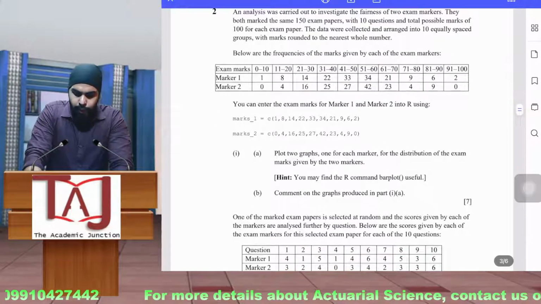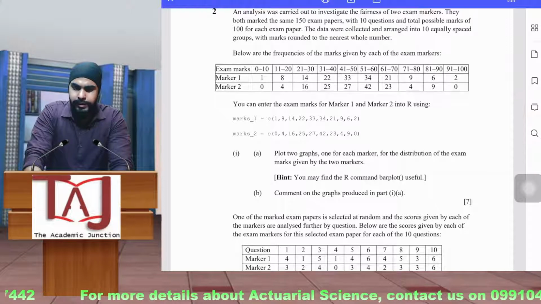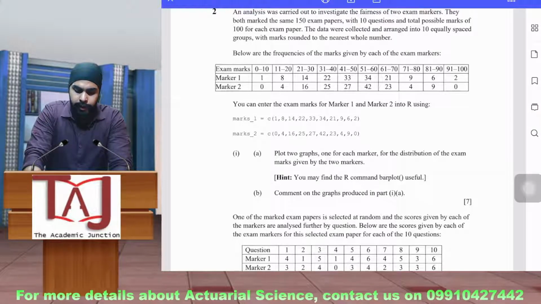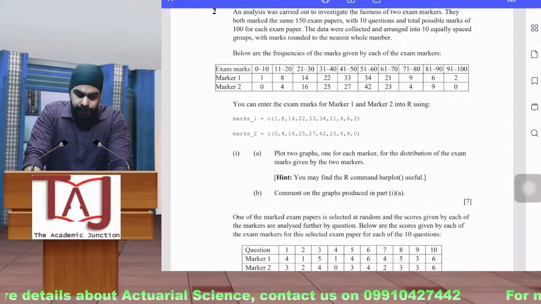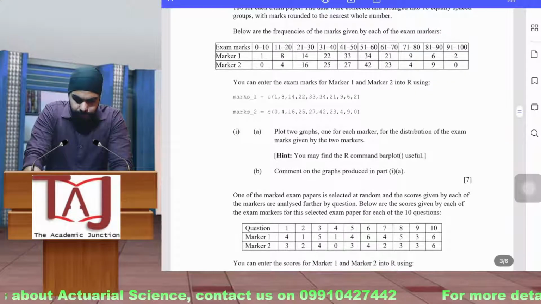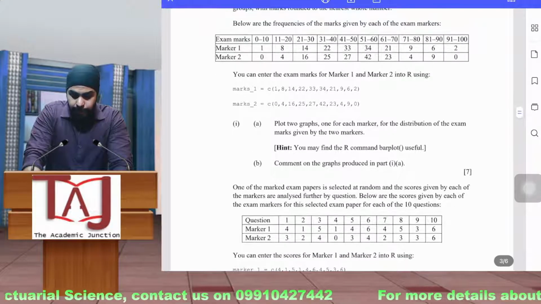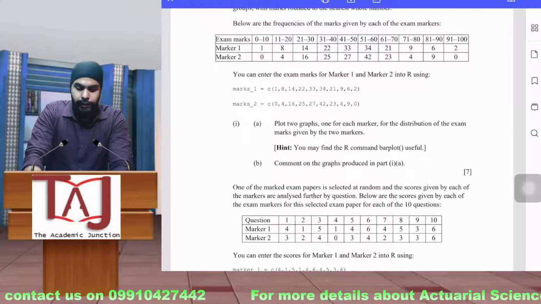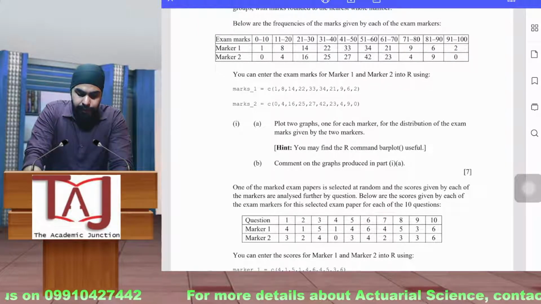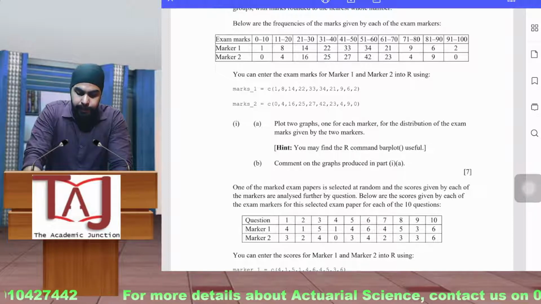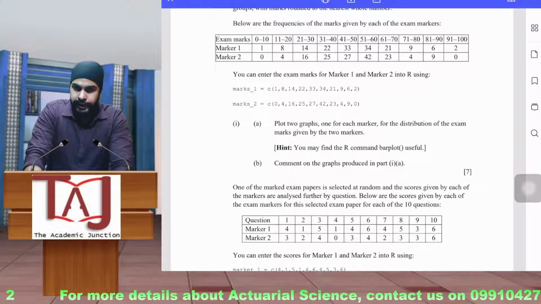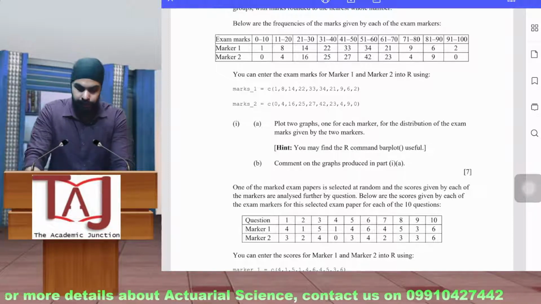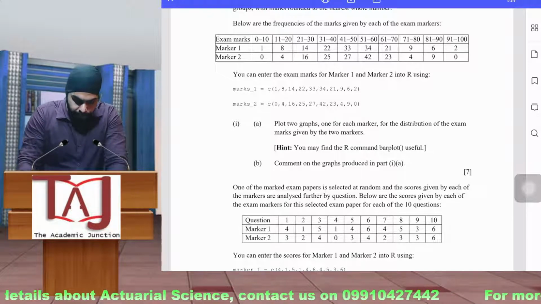And then you have to plot 2 graphs, one for each marker. So it is just plotting mark 1 and mark 2. They have not mentioned the type of graph, but they have given a hint: you may find the R command barplot useful. So they are hinting you to use a bar plot to plot this data.